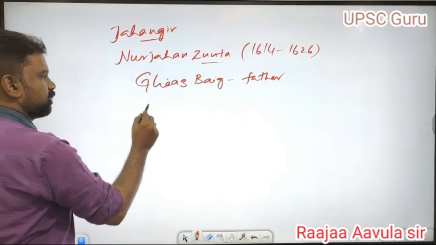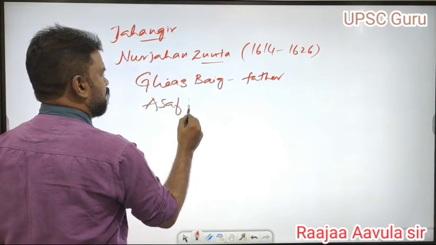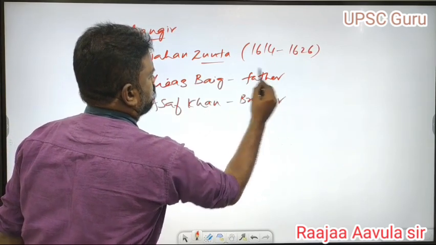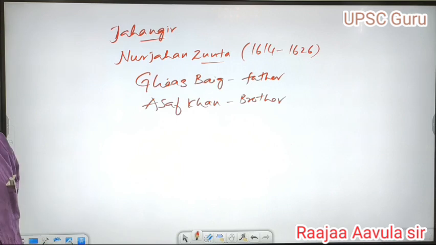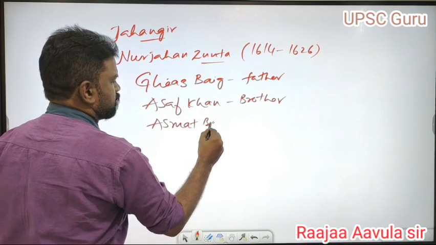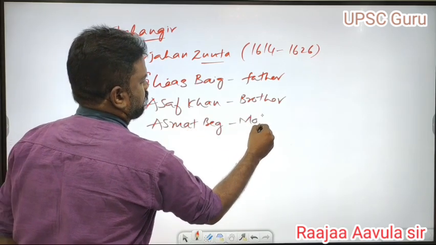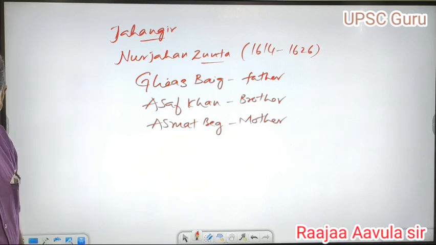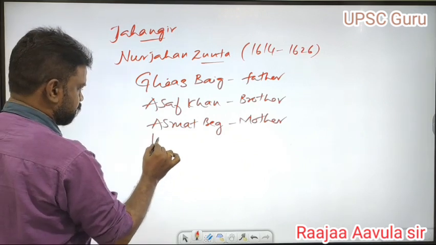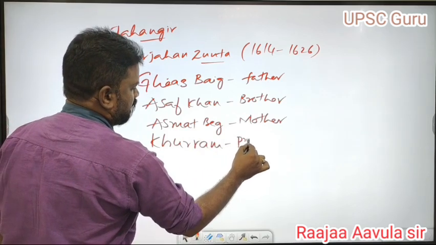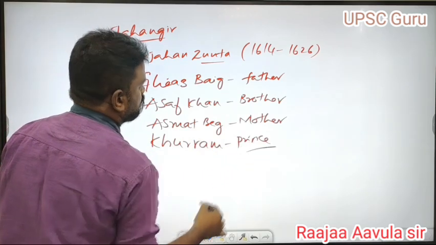Asif Khan was her brother, and Asmat Beg was her mother. And Prince Khurram. All these were the Nur Jahan junta.